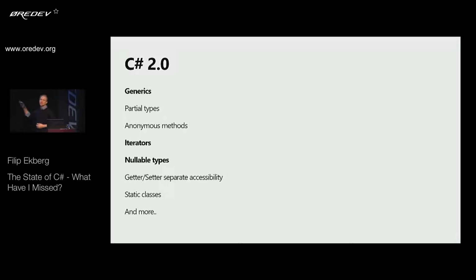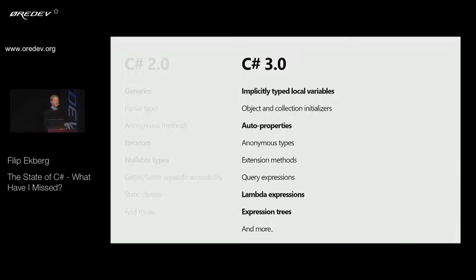So in C# 2, they introduced things that made it easier for us to build software that's a little bit more readable. When the next version was released, they introduced a lot of things, one of them being the implicitly typed local variables, which is a mouthful to say. Easier is to say they introduced the var keyword.